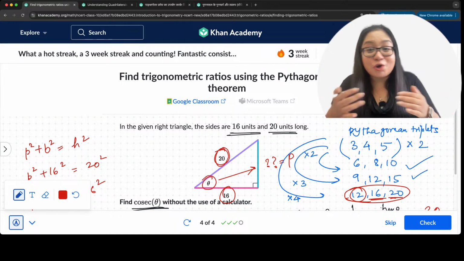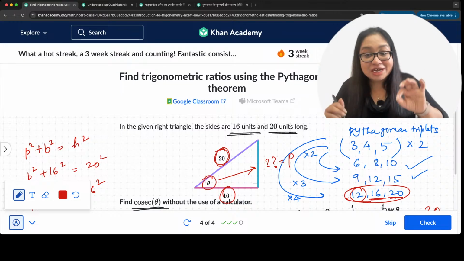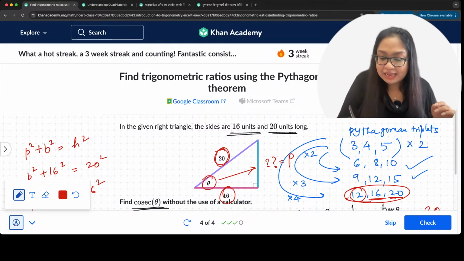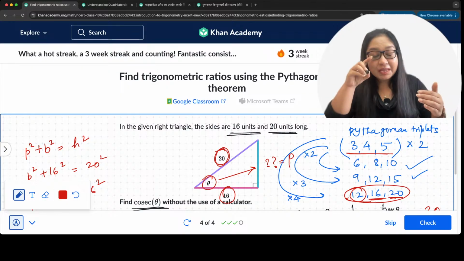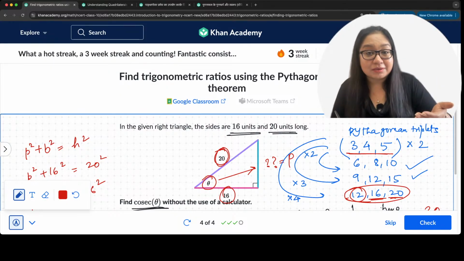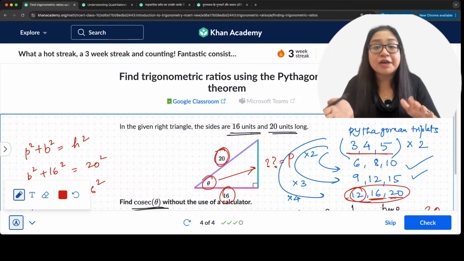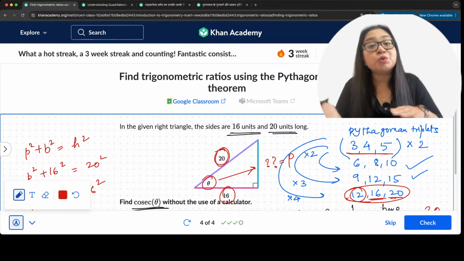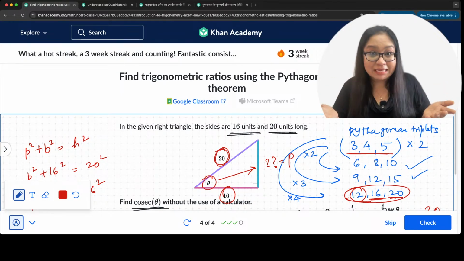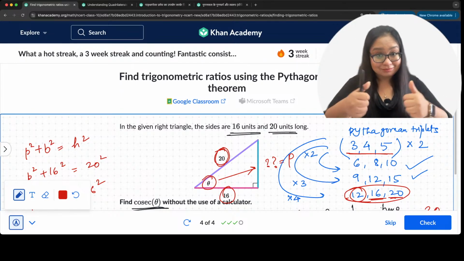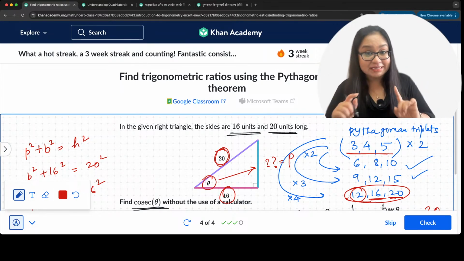Think about it. You don't need to calculate. You just take the basic Pythagorean triplet and say 3, 4, 5 का कोई भी multiple, any multiple, 3, 4, 5 into 2, 3, 4, 5 into 3, 3, 4, 5 into 100, 3, 4, 5 into 1000 will be sides of another right angle triangle. Okay? Does this make sense?